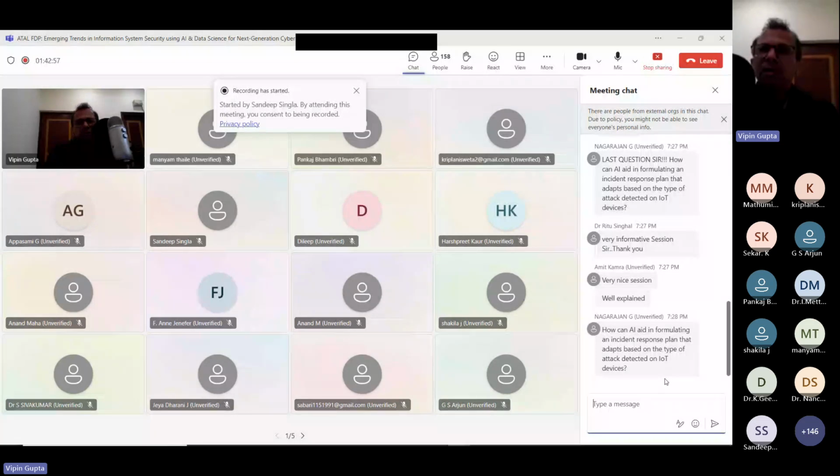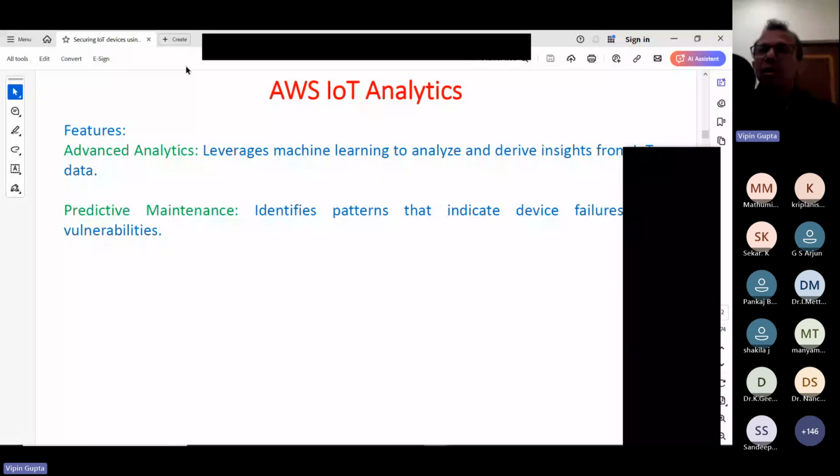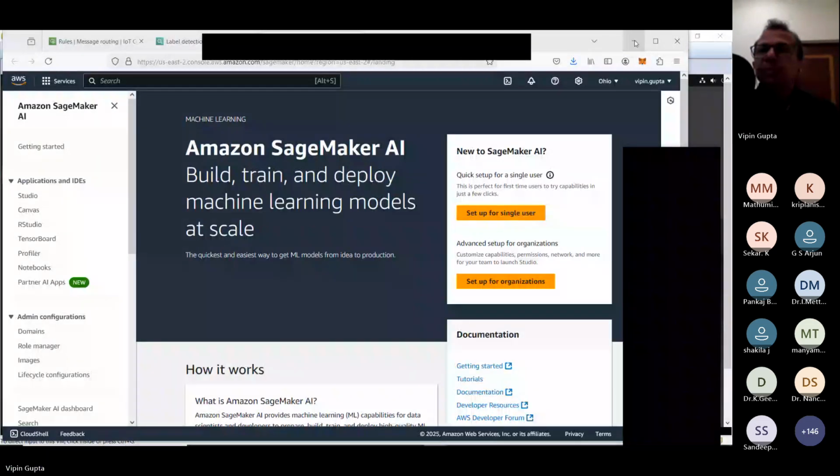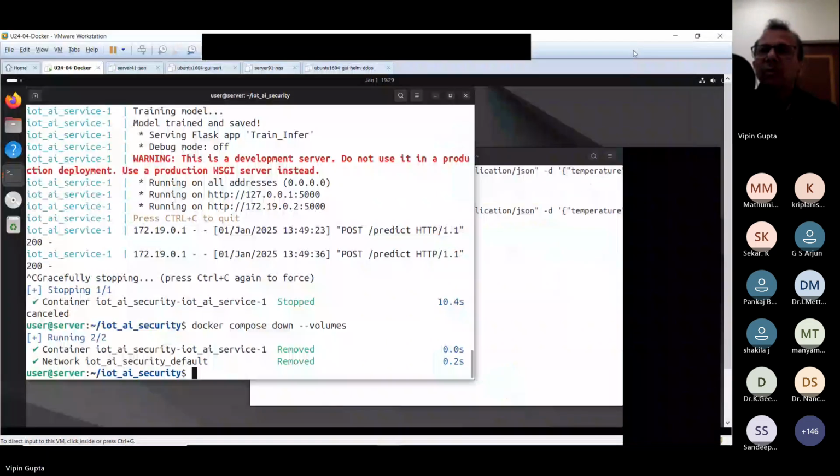So in my case, let me close this. Let me open the other files. Just give me 1 minute. I will open another slide.